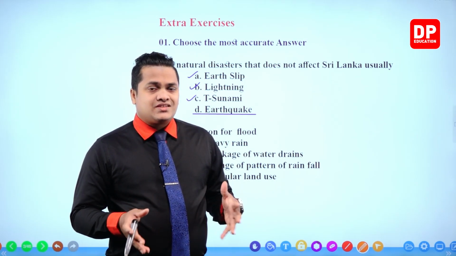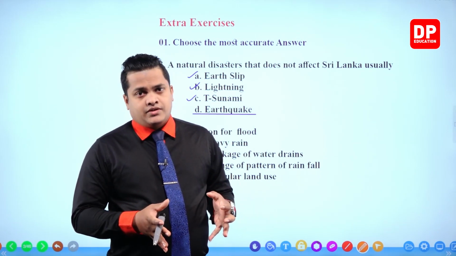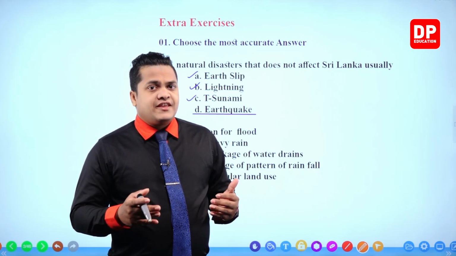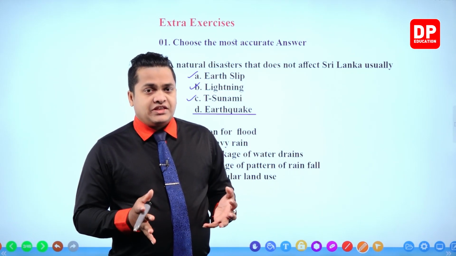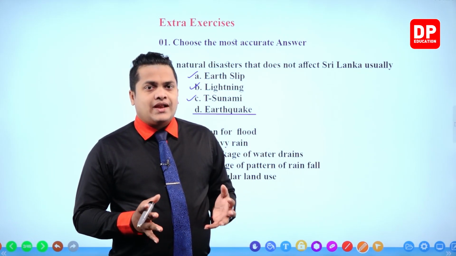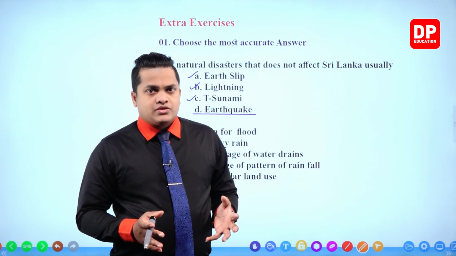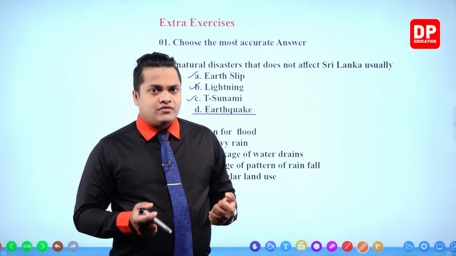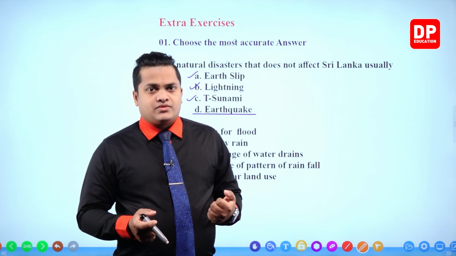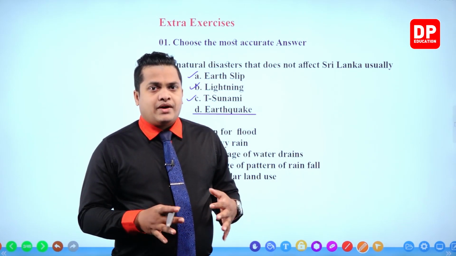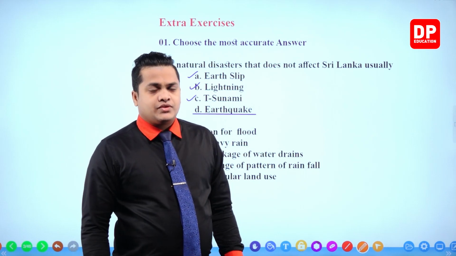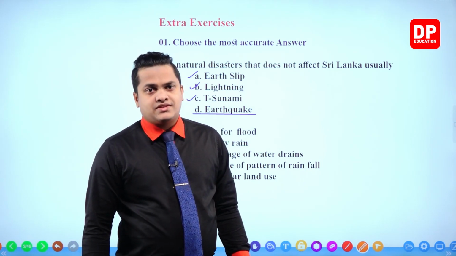An instant flood will occur if there is heavy rain within urban areas. In that case, my dear children, instantaneous floods will occur, mainly due to blockage of water drains. Water drains will overflow due to blockage, and by that way a flood will occur. That is referred to as an instantaneous flood.